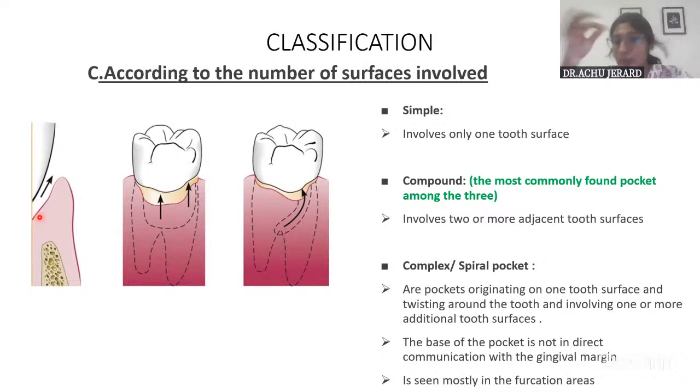And compound is the most common one, where it involves two or more adjacent tooth surfaces. And spiral is a complex one, where the pocket originates on one surface, twists around the tooth, and involves even the furcation areas, and additional surfaces. And the base of the pocket will not have a direct communication with the gingival margin. So this is very complex, like a spiral. It originates on one surface and then twists around the tooth to involve even the furcation areas, with no direct communication with the gingival margin also. So this is called the complex or spiral pocket.